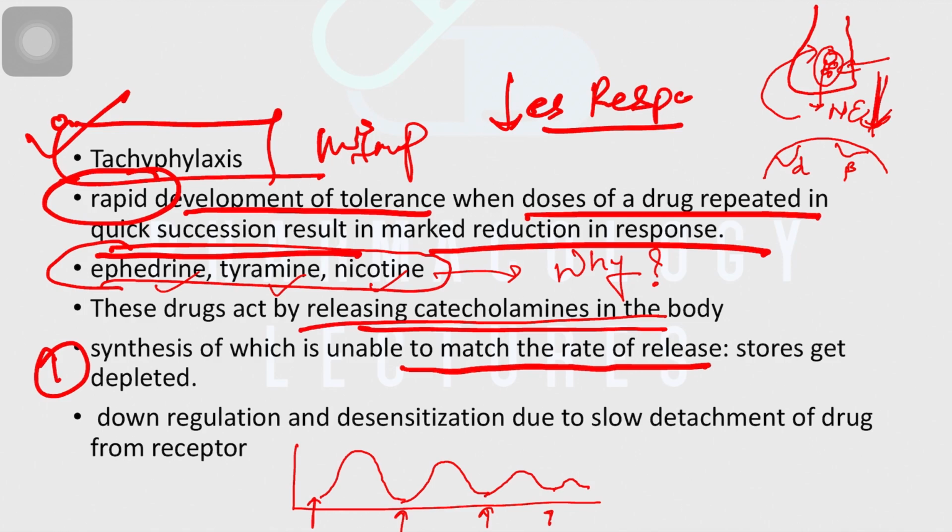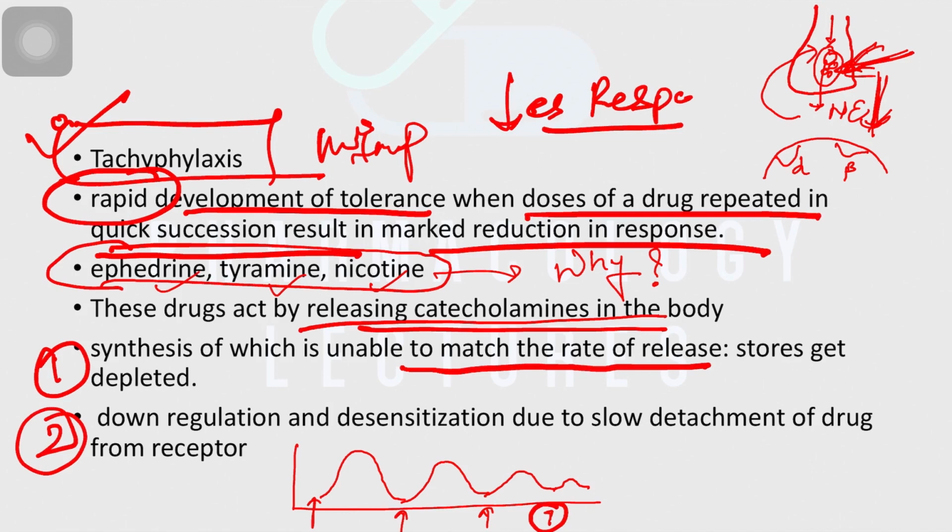Why? Because of the first reason: you are constantly stimulating these presynaptic terminals, but the stored norepinephrine is in limited quantity. There is a process of synthesis of norepinephrine, but it is quite slow in comparison to the stimulation. So the synthesis process is slow and the stimulating process is fast. Because of stimulation, norepinephrine is released, the store of norepinephrine eventually gets depleted, and because of that the response gradually decreases. That is the first reason.